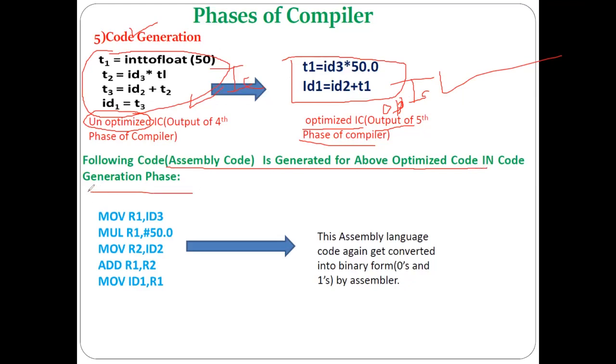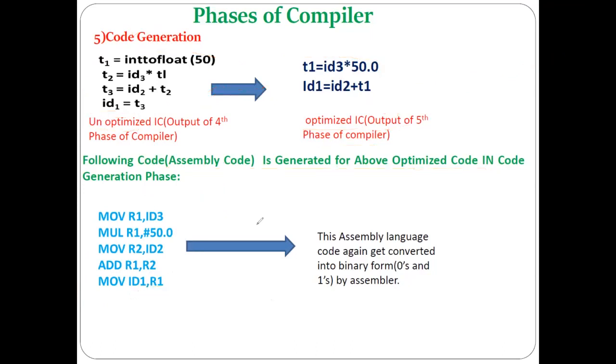So here we have taken the example where machine code will be generated. Assembly code as a machine code we are considering here, because this is low level language code as compared to our C language code. Again, this has to be converted into binary form. That will be done by the assembler. But just for understanding purposes, for this intermediate code, we are considering this as a machine language code, so that you can understand how the instruction will be selected.